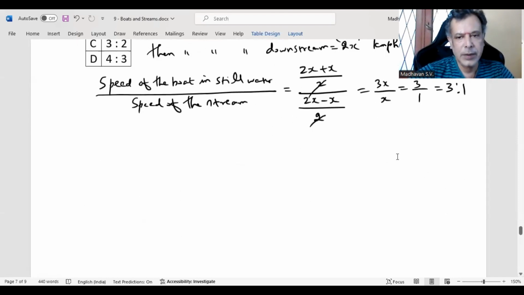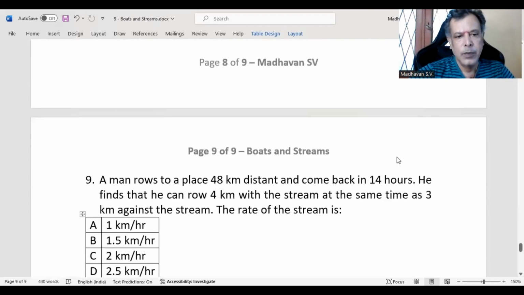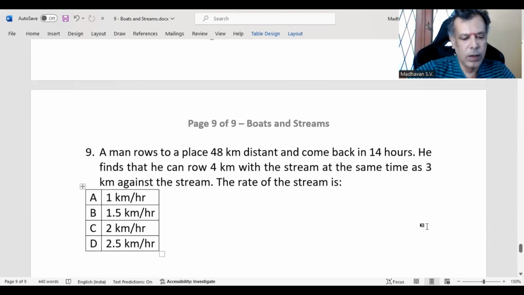Question number 9. A man rows to a place 48 kilometers distant and comes back in 14 hours. He finds that he can row 4 kilometers with the stream in the same time as 3 kilometers against the stream. The rate of the stream is what?